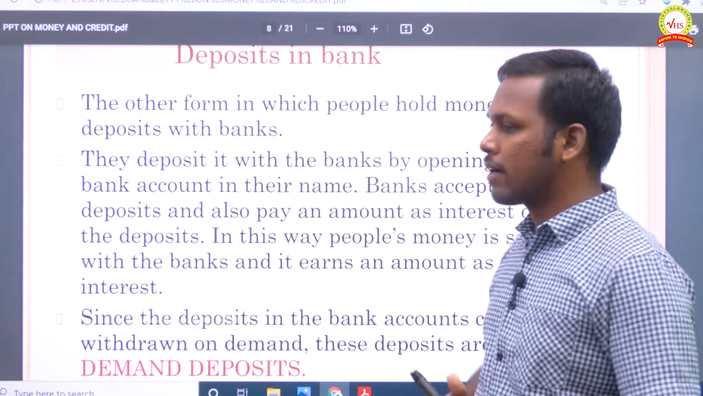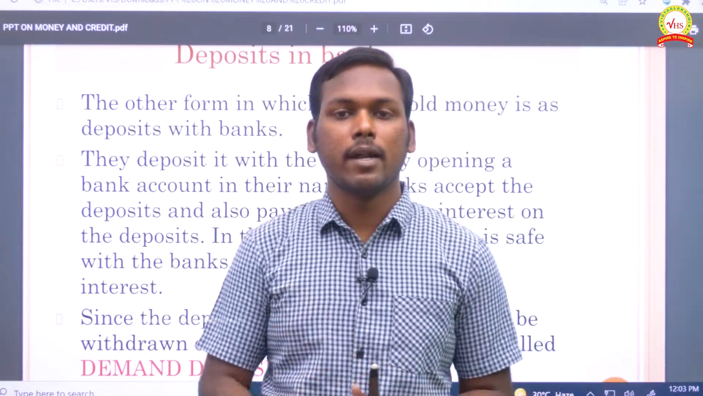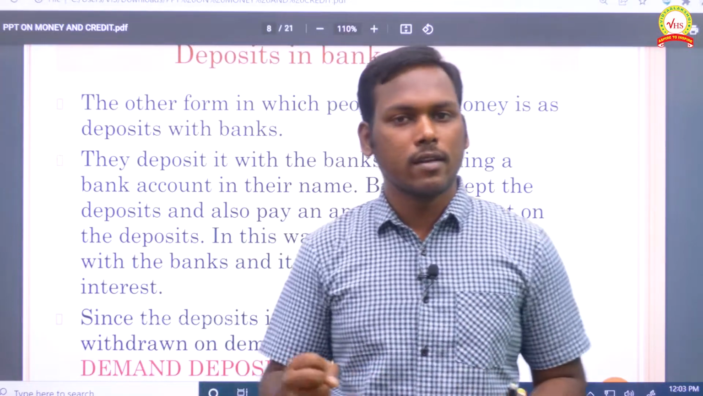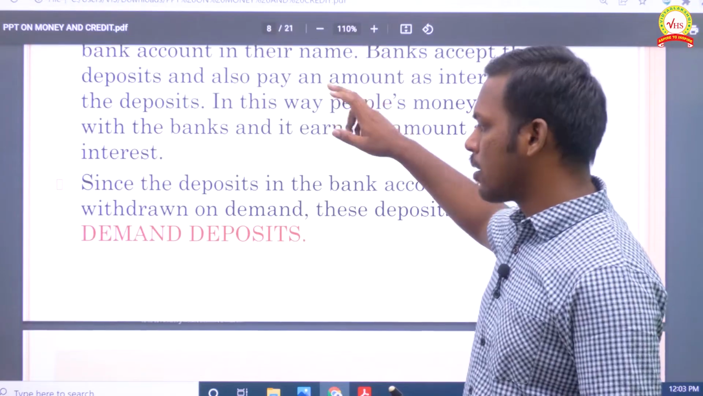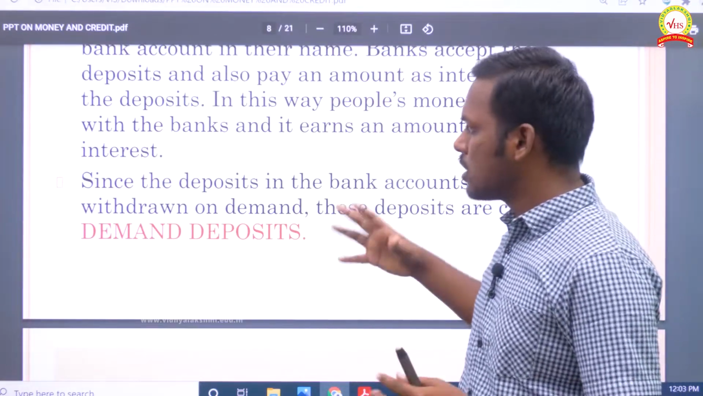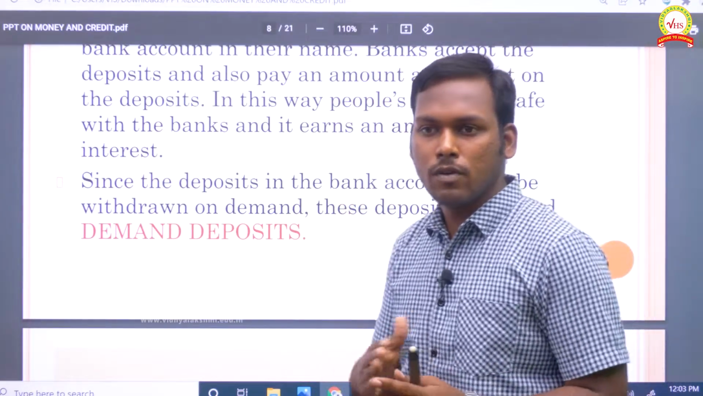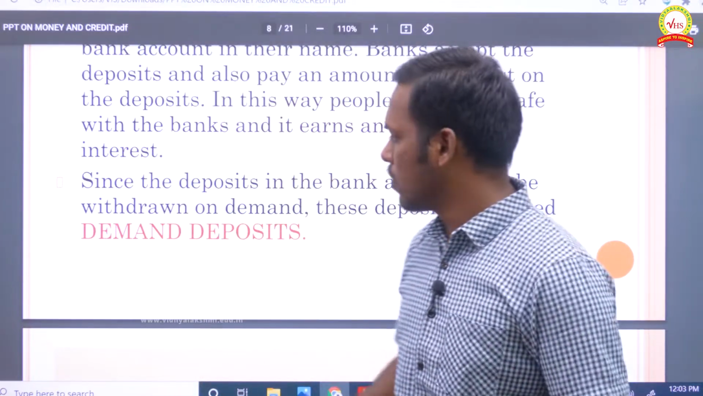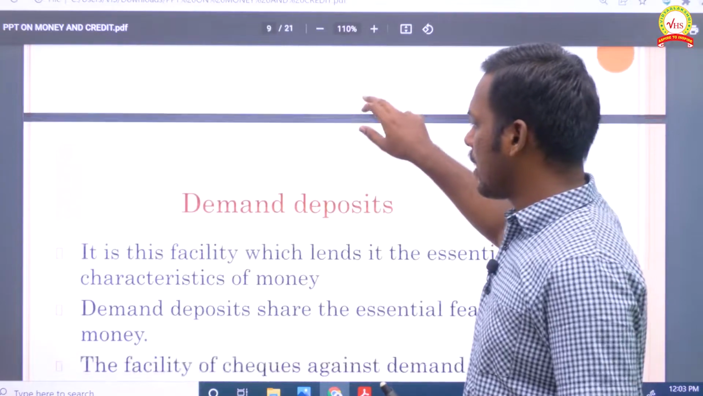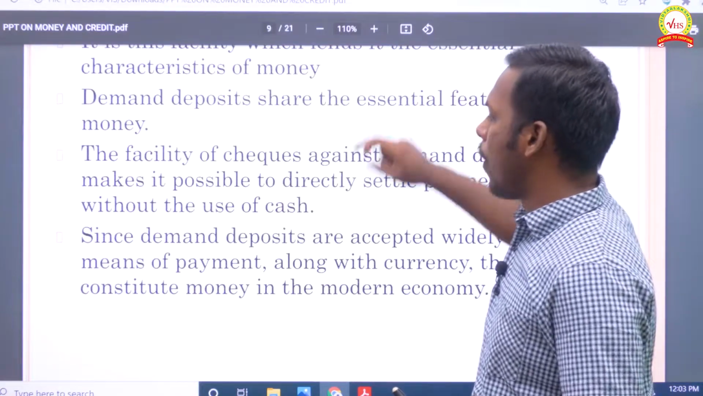And deposits in the bank, here we have discussed demand deposits. Whenever you require, you can get your money back from the bank on demand. For safety purposes, whatever amount you deposit in the bank, you will be paid interest for that. So that is all about demand deposits that we have seen.